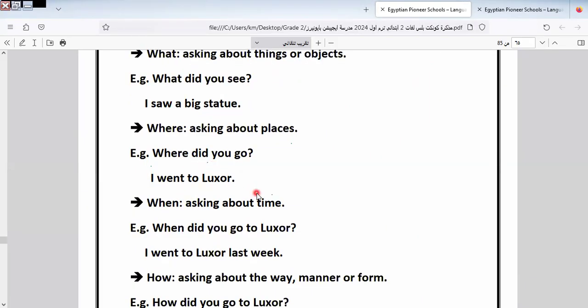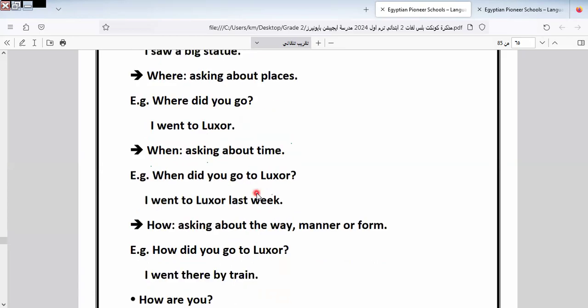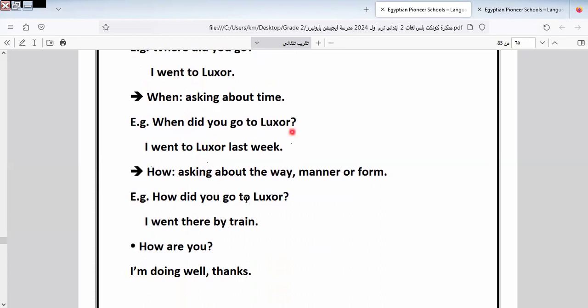So I went to Luxor. We can say I went to Luxor. I went to Alexandria. I went to any place. Okay, here we have went. Here is the main idea of this question. I would like to note that the tense must be in the past form like this. When I ask about it, the verb must be changed from simple to past. Okay, like this. When did you go to Luxor?